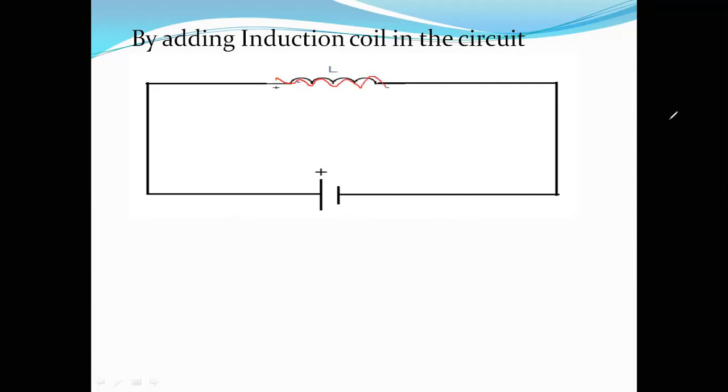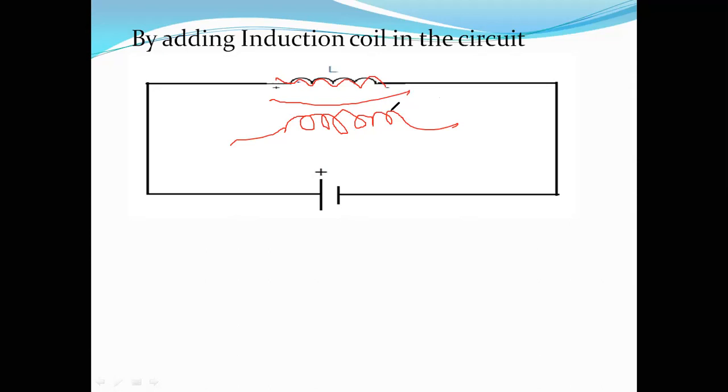During this process, what happens? Instead of going straight, it has to travel the path like this, because this is what exactly the coil is. Sorry, my diagram is very poor, still I'm trying to explain. So the spark has to travel through this path. As a result, its intensity gets reduced, its spark intensity gets reduced, which makes the circuit very safe. That's why it is called intrinsically safe. It will become intrinsically safe now.